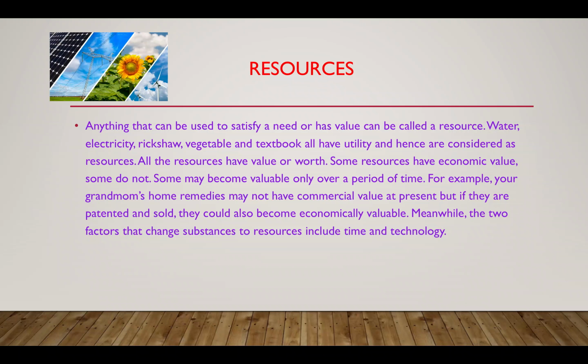All the resources have value or worth. Some resources have economic value and some do not. Some may be valuable over a period of time. For example, your grandmother's homemade remedies may not have commercial value at present, but if they are patented and sold, they could become economically valuable.